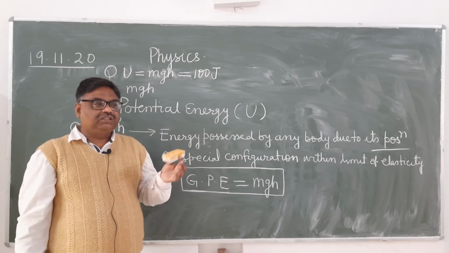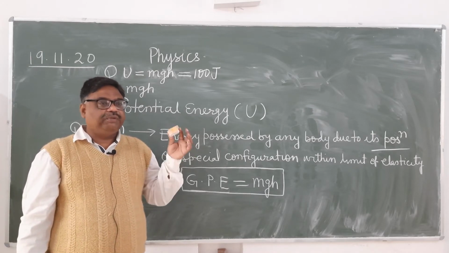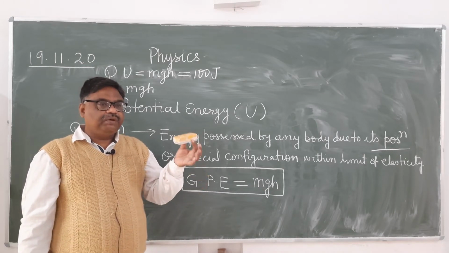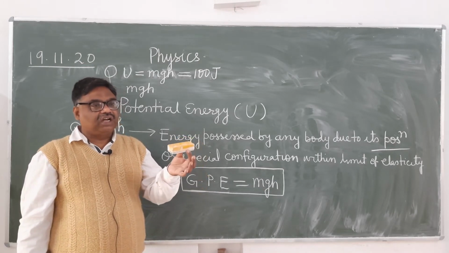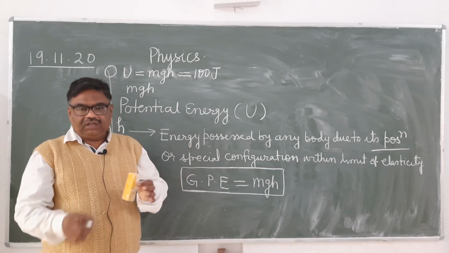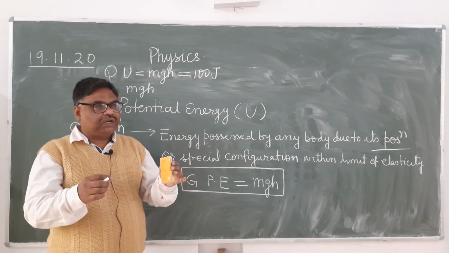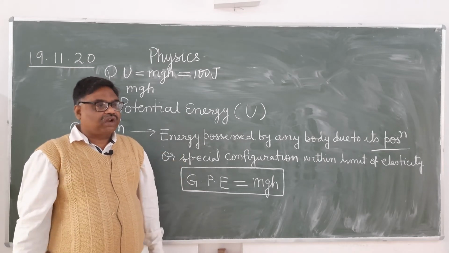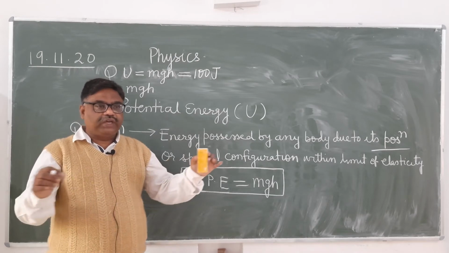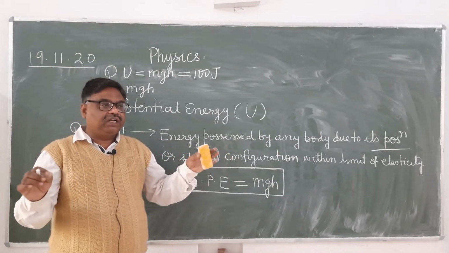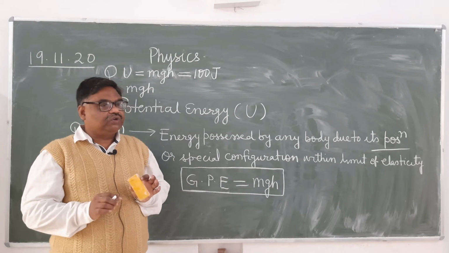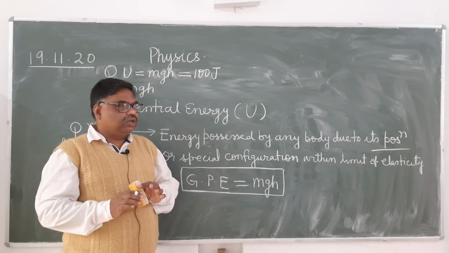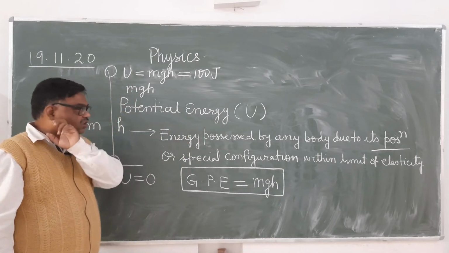But every body is elastic only up to a certain limit of deforming force. It is not that we can apply a force of any magnitude and the body remains elastic. For example, a spring: if you pull the spring, it will remain elastic up to a certain value of deforming force. But if the deforming force is very great, it will be permanently deformed. It will not return to the original shape and size on removing the force. Is it clear? So every body is elastic up to a certain limit.